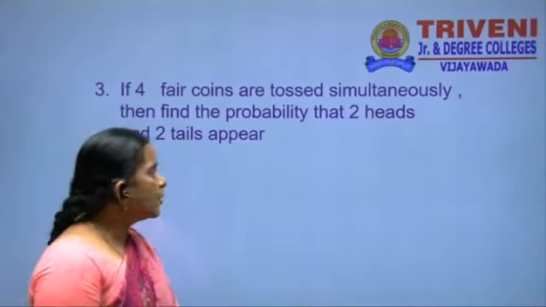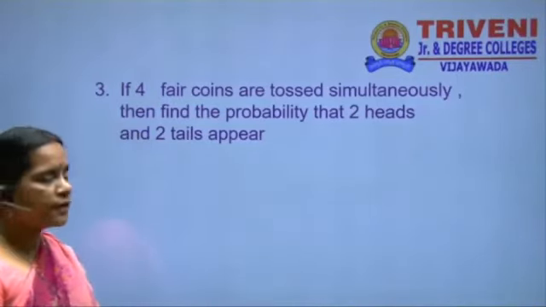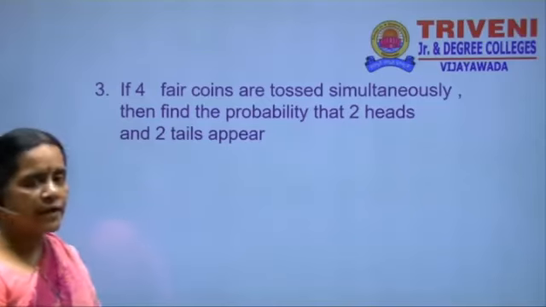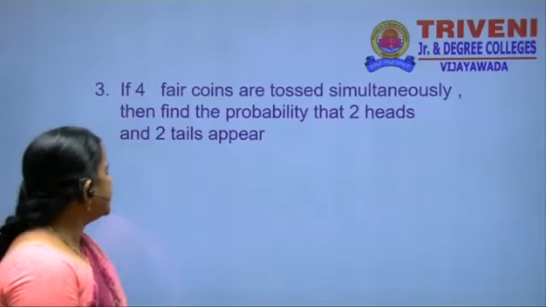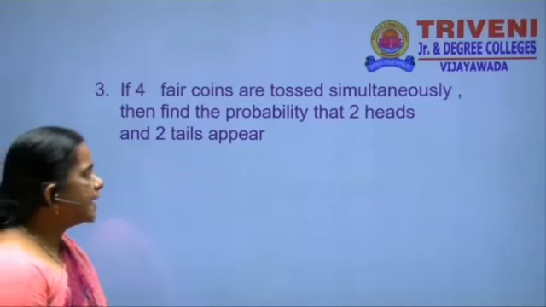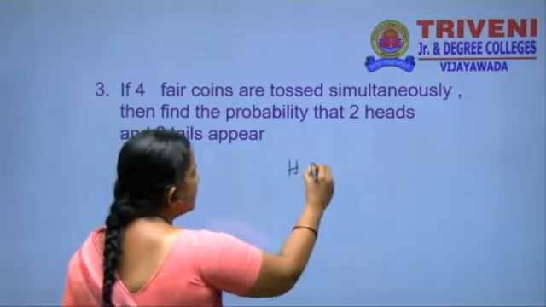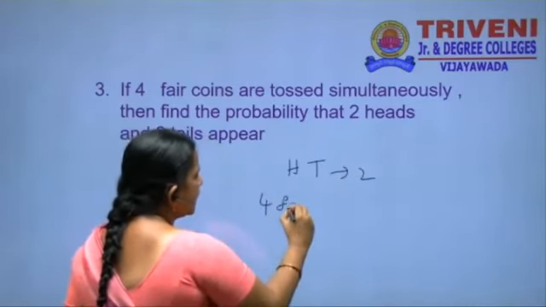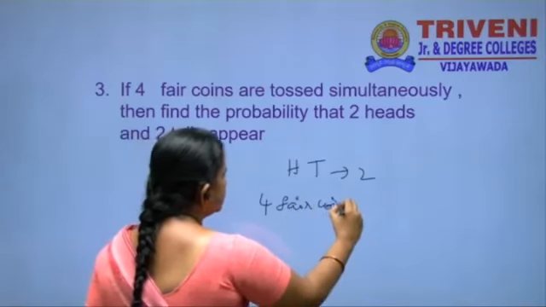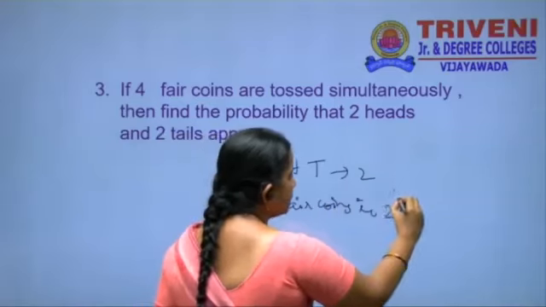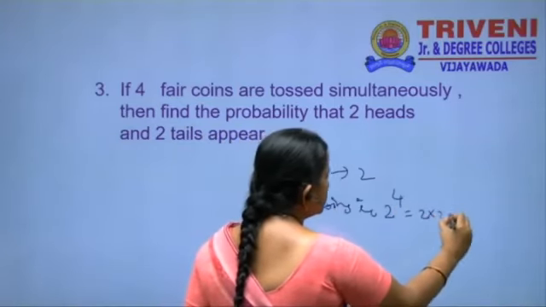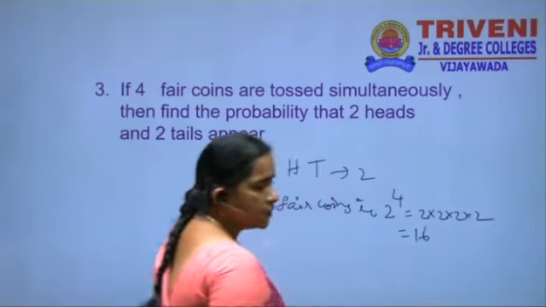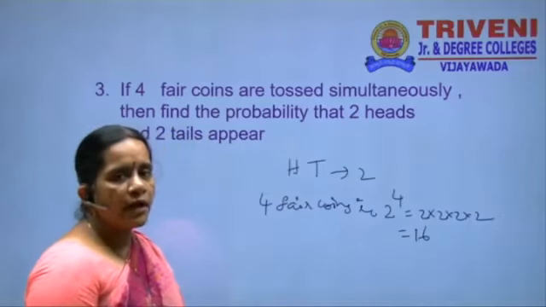And then we are going to the next problem, that is 4 fair coins are tossed simultaneously. Then find the probability that 2 heads and 2 tails appear. What I said in the last problem, 4 coins are tossed at a time. One coin has how many possibilities here? 2. How many tossed coins here? 4 fair coins. That is 2 power 4, that is equal to 2 into 2 into 2 into 2. How many possible chances here? 16.